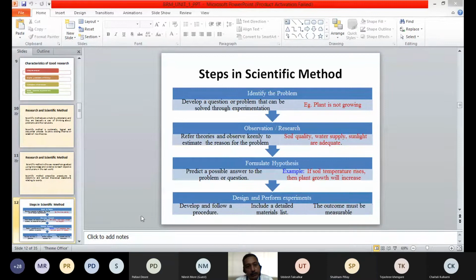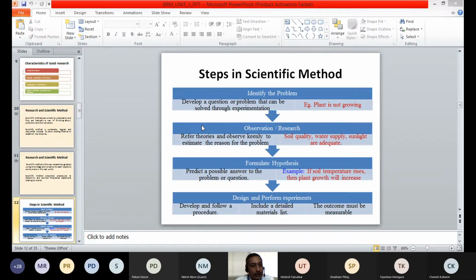I will further give another example. I will start with this method again, with another example related to management and business, so that your understanding will be better. First, identify the problem. The problem may be that sales are not rising.